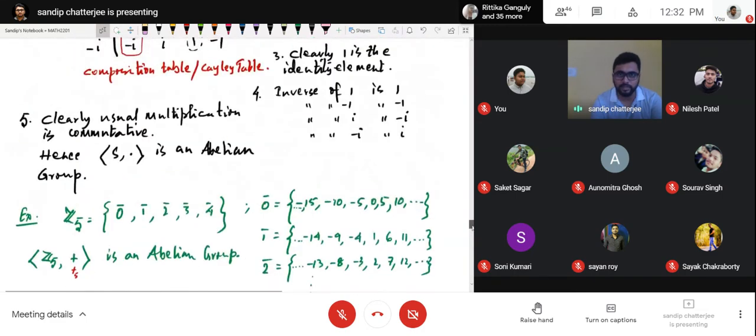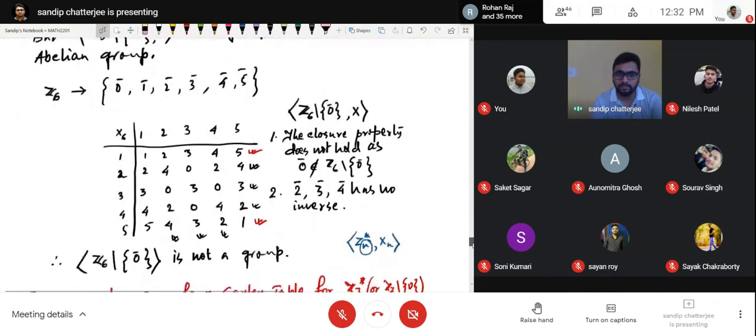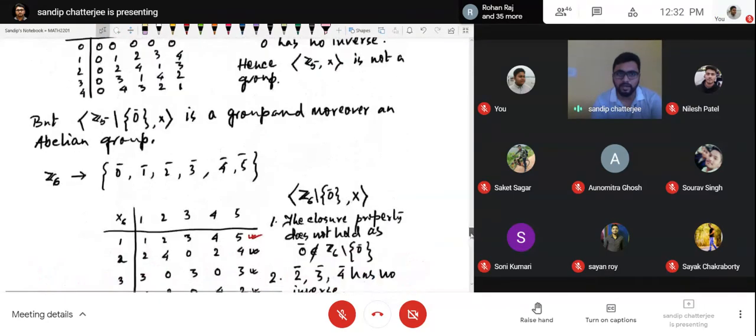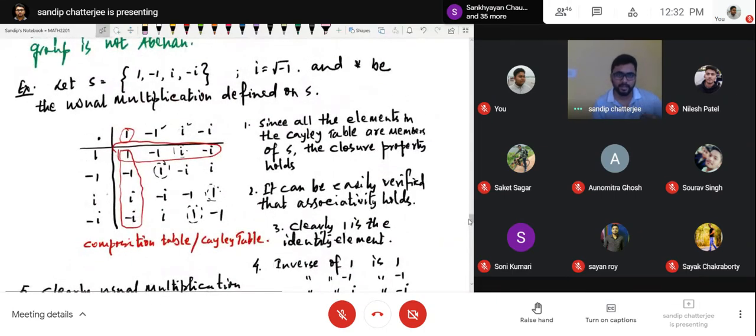For example, if I consider this one, what is the inverse of -1 in this group? -1 is self-inverse, but is it the identity element?